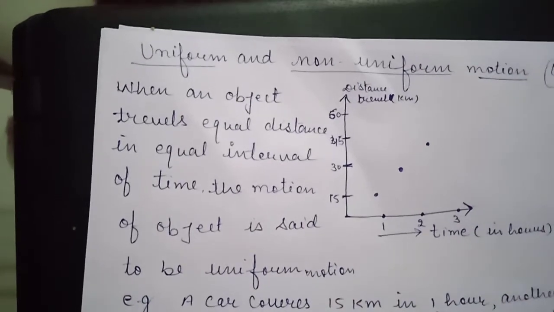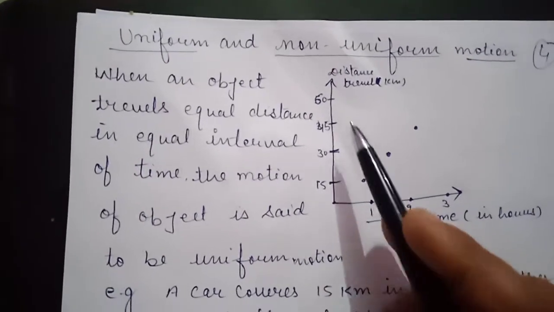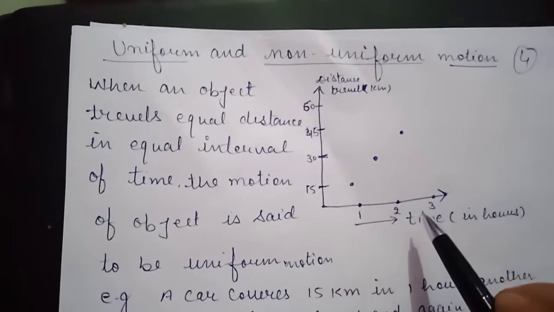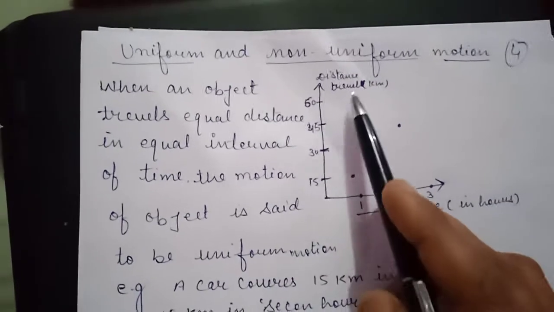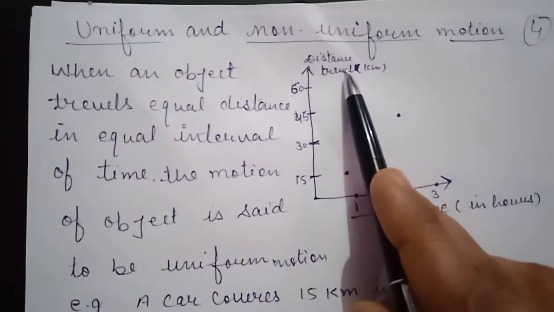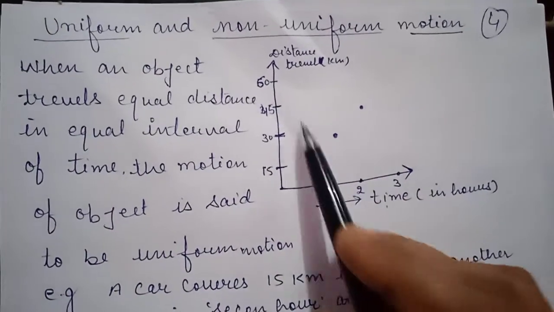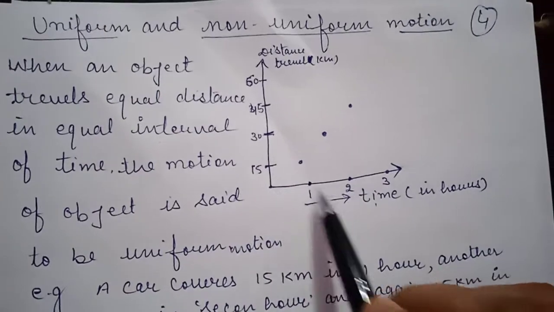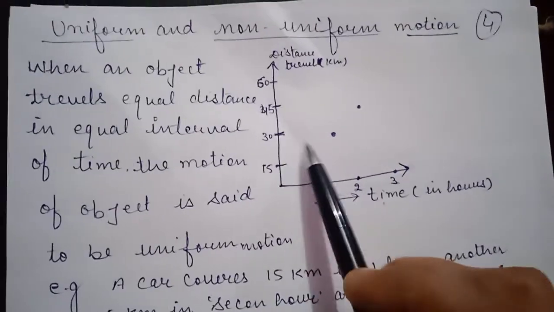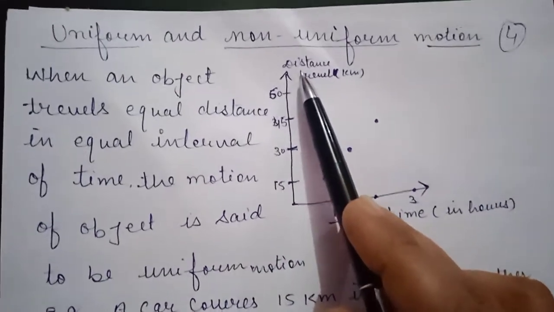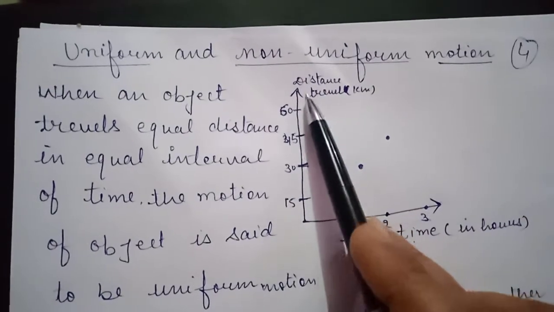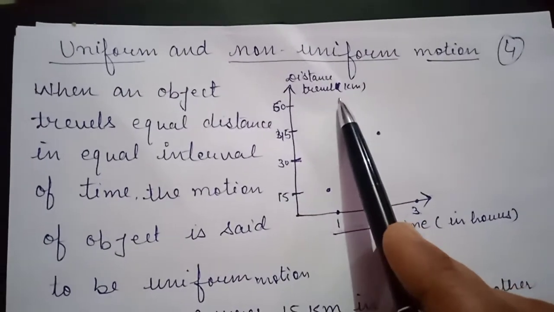Now we can discuss this by plotting a graph between the distance covered by the object and the time taken. Here this is the time axis, and this is the axis for the distance covered.